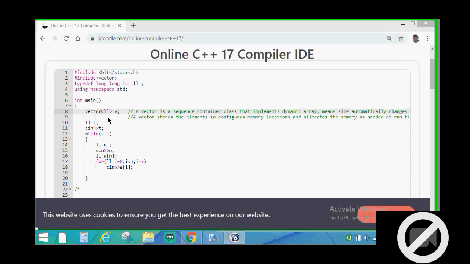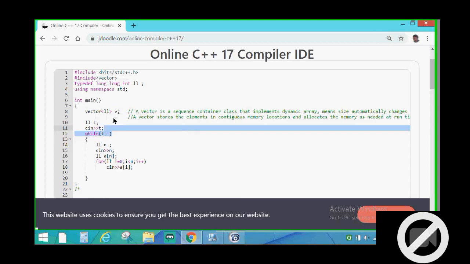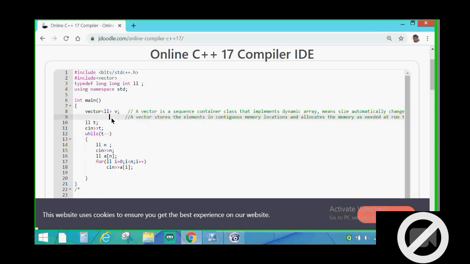So, I was telling that for declaring a vector, we write vector like this, and then inside angular brackets we write the data type. For example, we can also write vector<string> s.